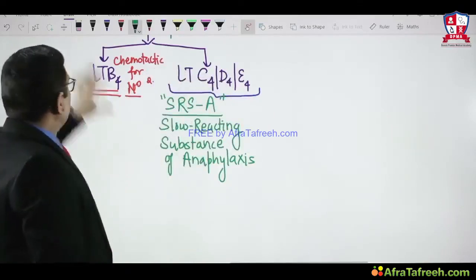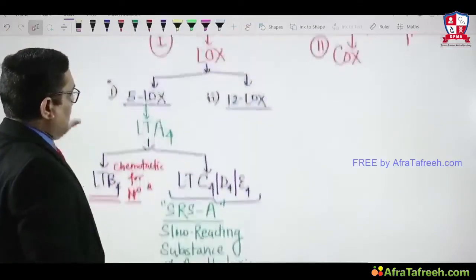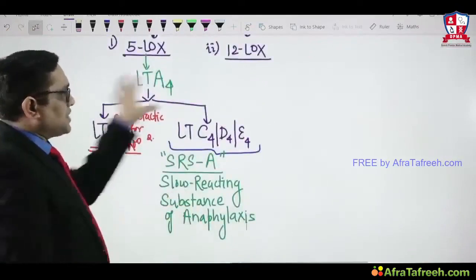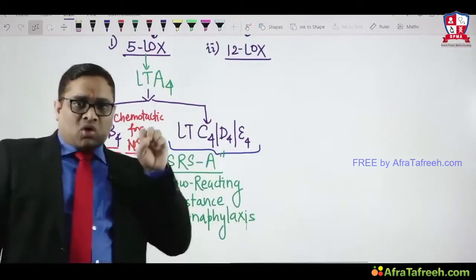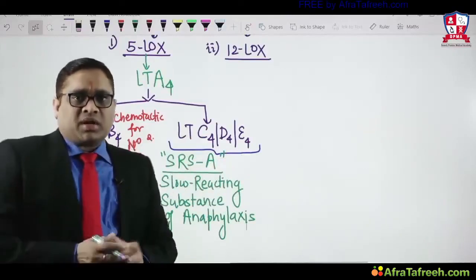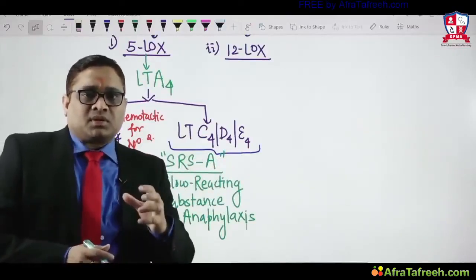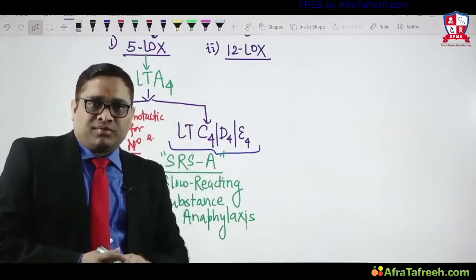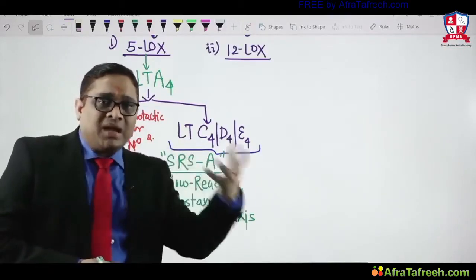So this is about the leukotrienes. What I have shown you are all inflammatory, which will cause inflammation. On this basis, there was a question in the AIIMS exam: which inflammatory mediator is anti-inflammatory?